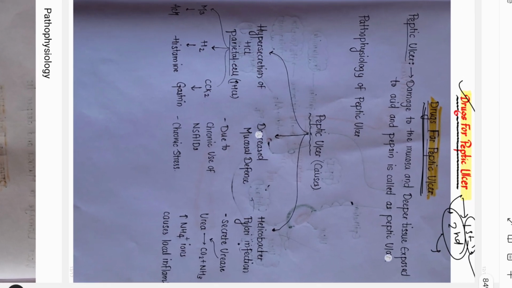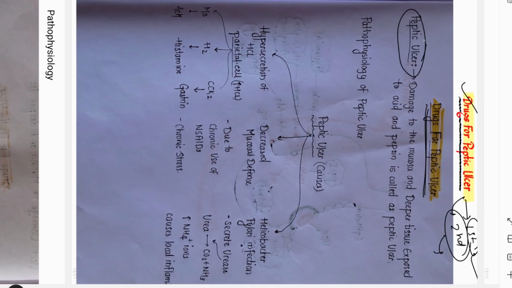The topic name is drugs for peptic ulcer. Basically, we have to know what is meant by peptic ulcer. To know its treatment and its drugs, we have to know what a peptic ulcer actually is. So first of all, peptic ulcer is nothing but damage to the mucosa and the deeper tissue exposed to acid and pepsin. It is called peptic ulcer. In some books, it is also defined as discontinuity of the epithelium of the stomach. This is also a correct definition, but the definition which I have given is as per Shanbag of second year.